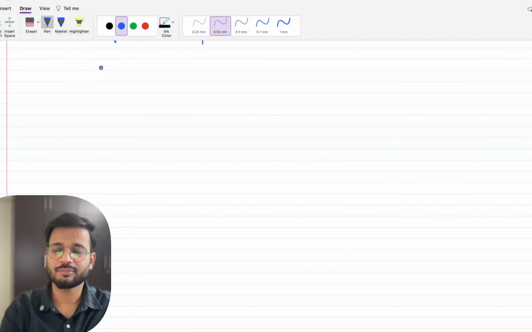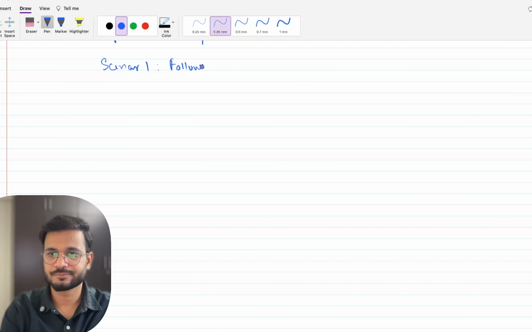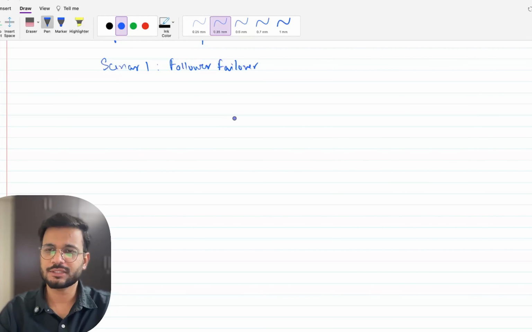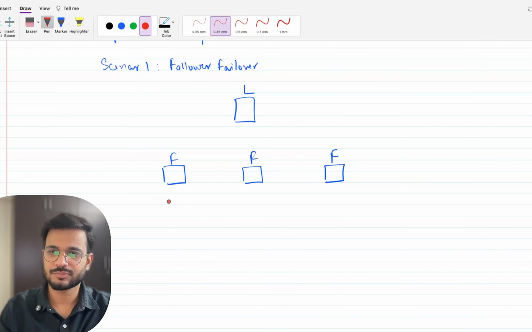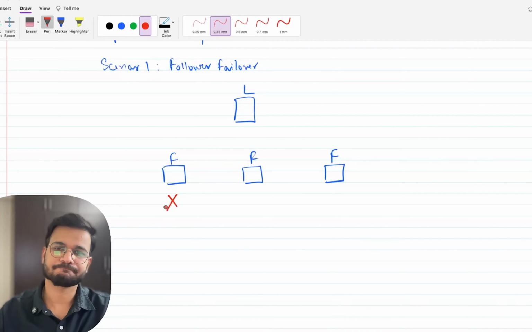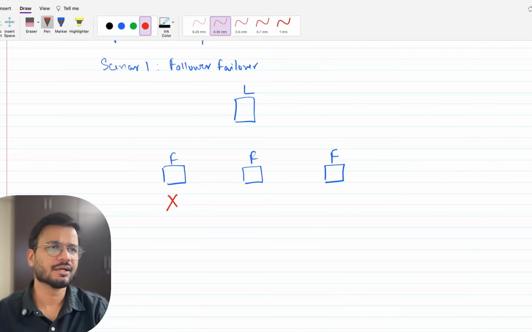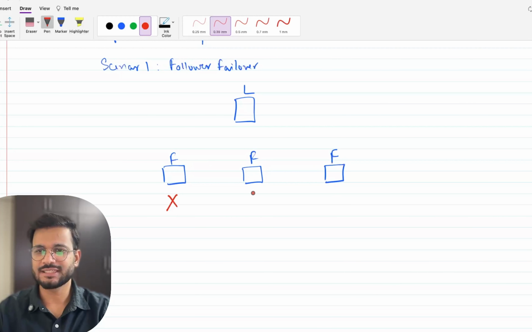So the first scenario can be a follower failover. In a follower failover, the follower fails. Let me draw this for you. We have a system that is the leader, then we have followers. Now, suppose this follower fails. What happens is the read goes to the other follower. So in this case, the read, instead of going to this follower, doesn't go there anymore, it goes to the other followers now.